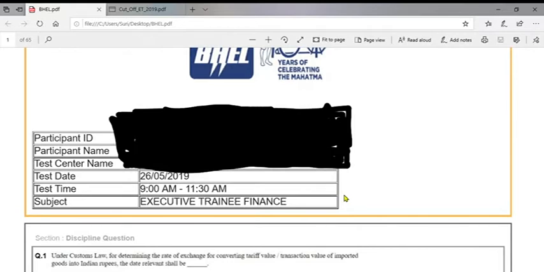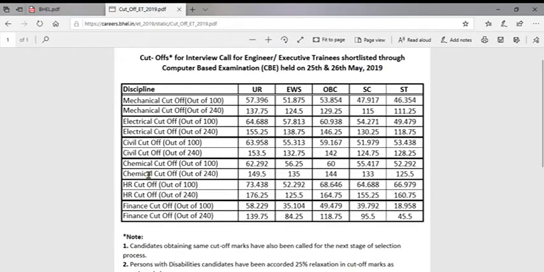BHEL CBT exam is considered as one of the toughest papers due to two parameters. One is the paper is more tough, we need to cover every part of the subject, and the second one is time constraint. BHEL paper consists of 240 questions which we need to solve in 150 minutes. On average, each question needs to be solved in 37.5 seconds. Due to this, cutoff is considerably less.